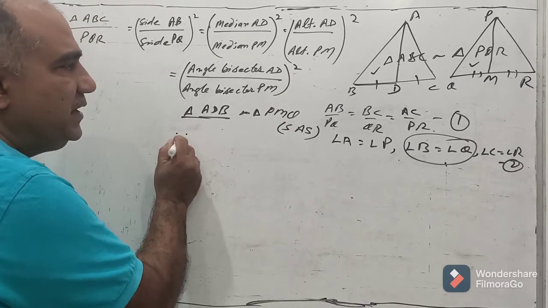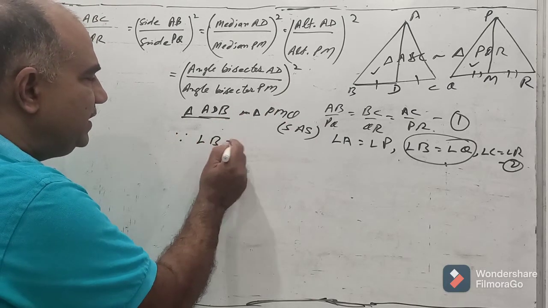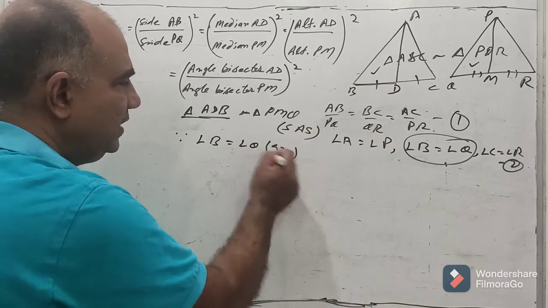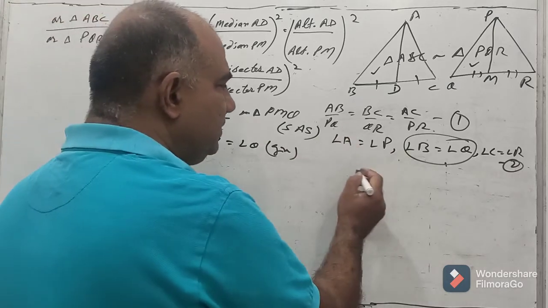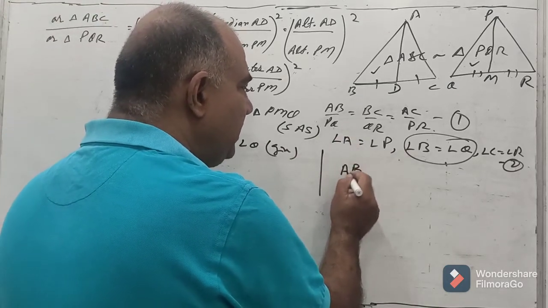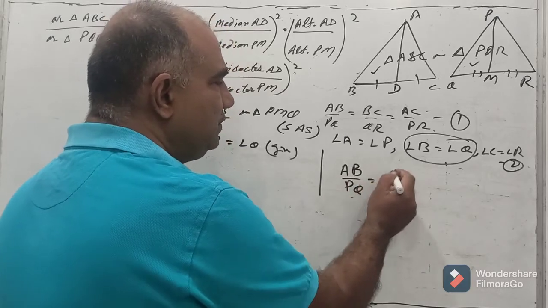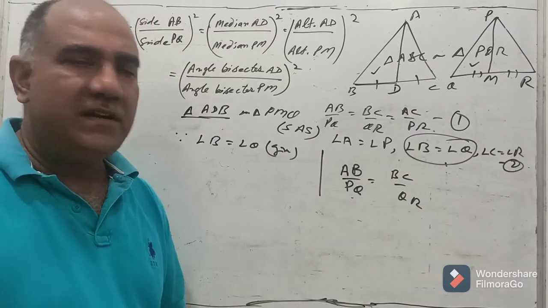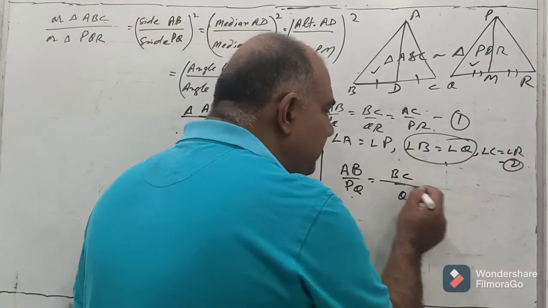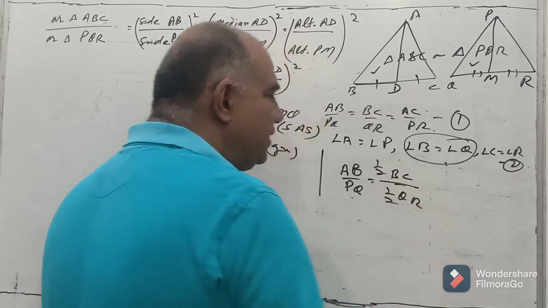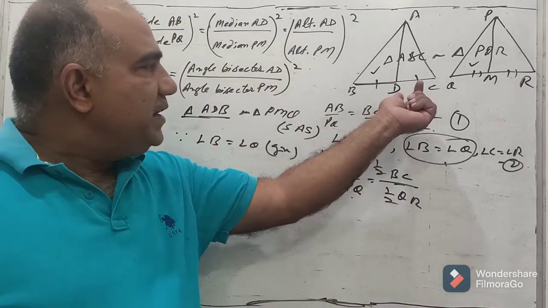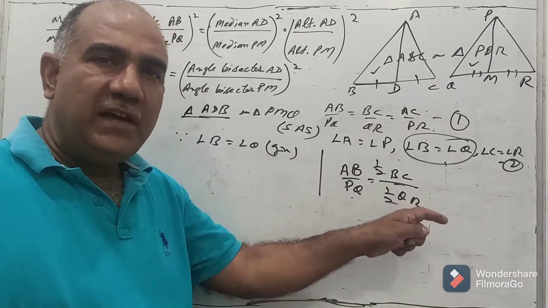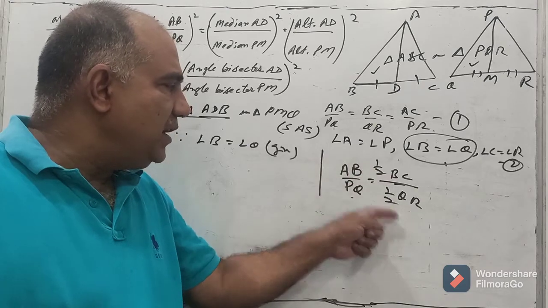Because we can see that angle B is undoubtedly equal to angle Q. That was given to us. And another thing that we can find out is we are given AB upon PQ is equal to BC upon QR. Also we have AC upon PR, but that is not required. So this can be written as half of BC, this can be written as half of QR because AD and PM are medians here. So half of BC and half of QR also will have the same ratio as will be shown by BC, QR and AB, PQ.